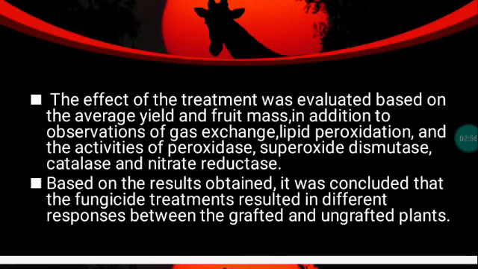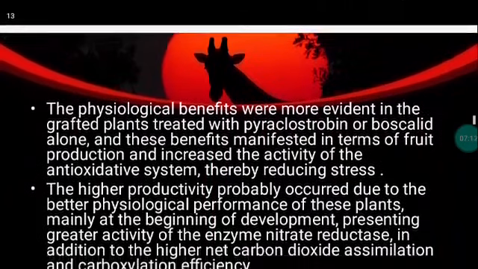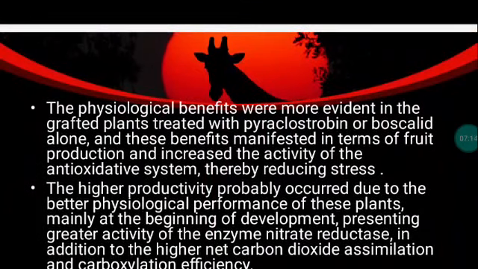In this experiment, based on the results obtained, it was concluded that the fungicide treatment resulted in different responses between the grafted and ungrafted plants. The physiological benefits were more evident in the grafted plants treated with pyraclostrobin or boscalid alone.